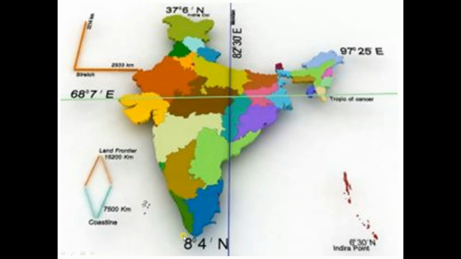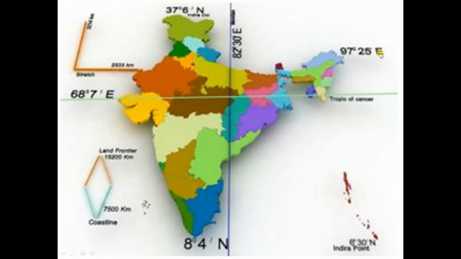So India lies between 8 degree 4 north and 37 degree 6 north, between these latitudes. And it lies between 68 degree 7 east and 97 degree 25 east. Okay? I have written here north, here also north, east and east.